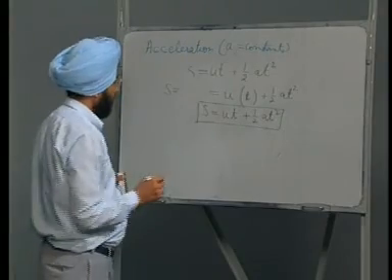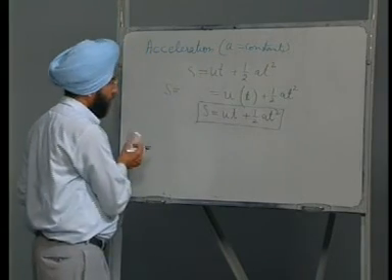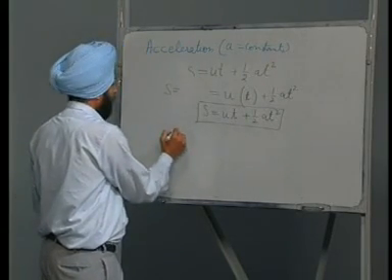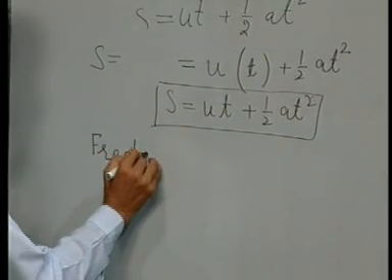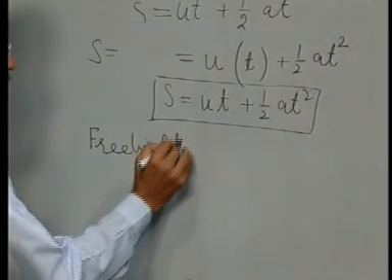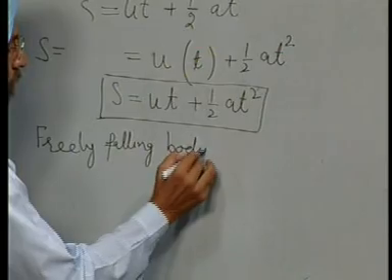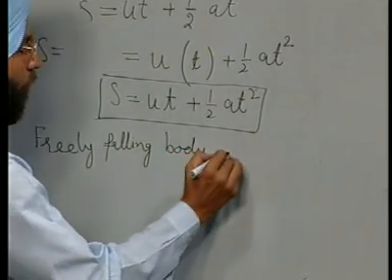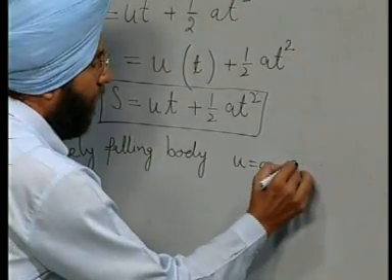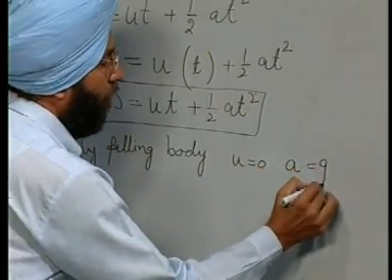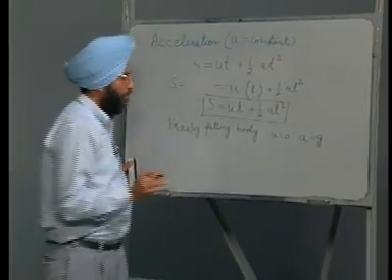This equation is the equation of any accelerated motion. This can be used for a body freely falling. For a freely falling body, u is equal to 0, and acceleration is equal to acceleration due to gravity, the acceleration with which earth attracts a body.